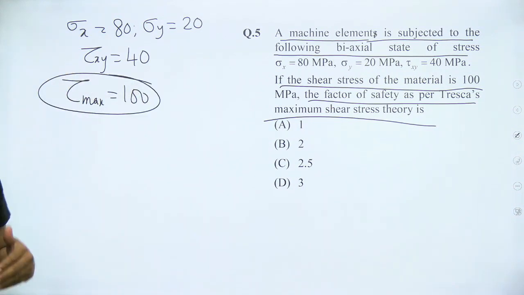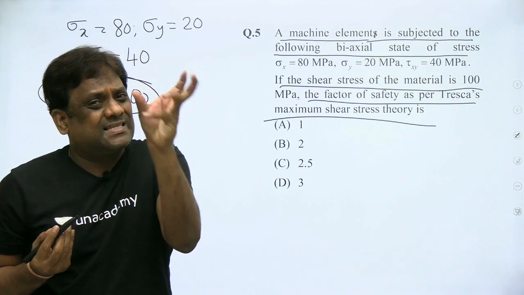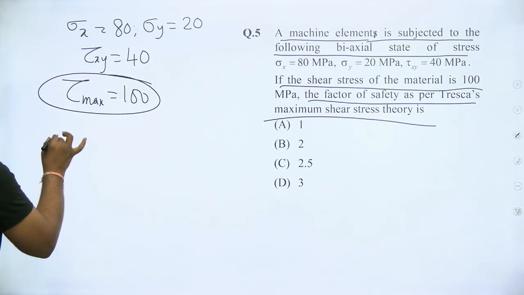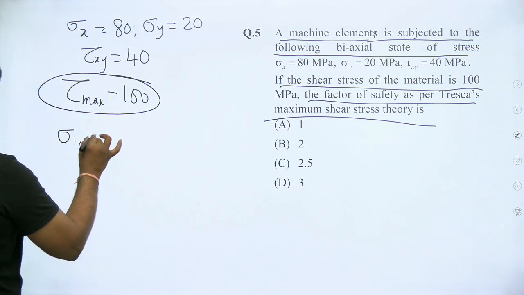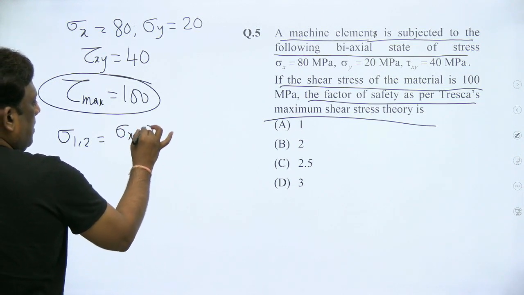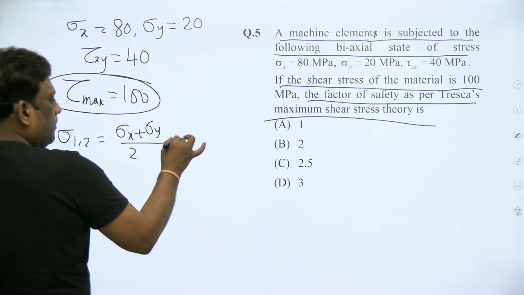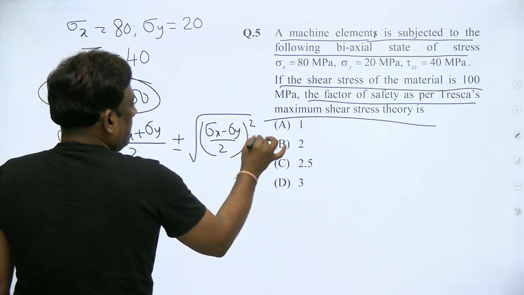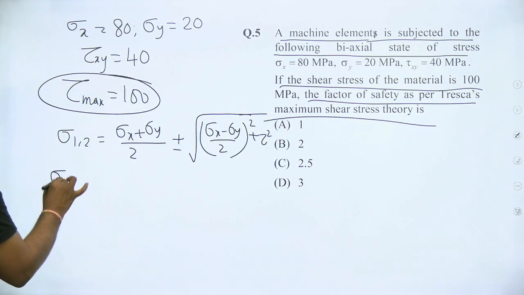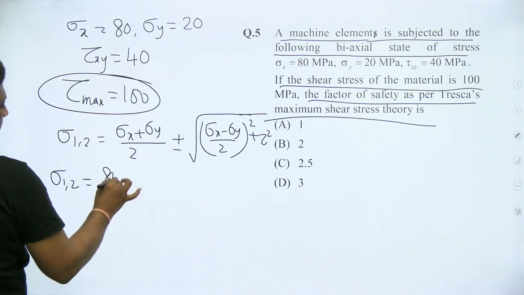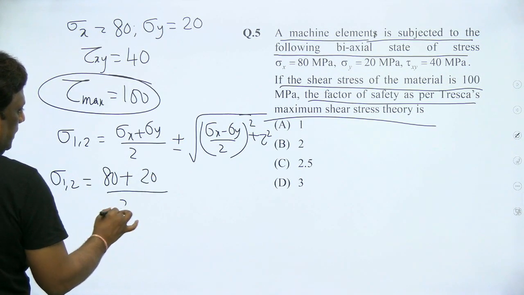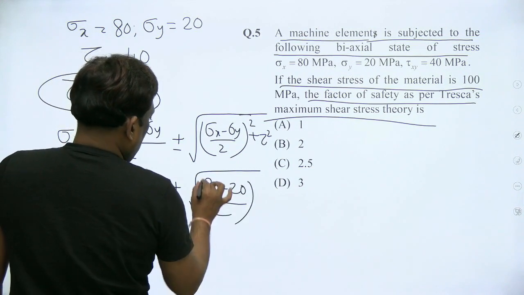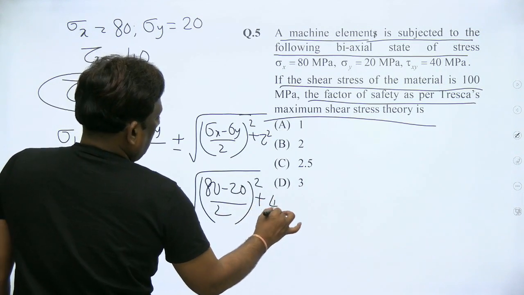Now he's asking the factor of safety. What is factor of safety? It is the maximum stress by working stress. So let us calculate the working stress. My dear students, let's calculate sigma 1, 2. What will be this? Sigma x plus sigma y by 2, if it is 1 and 2, plus or minus under root of sigma x minus sigma y by 2 whole square plus tau square. Sigma 1, 2 is equal to sigma x is 80, sigma y is 20, by 2, plus or minus under root of sigma x is 80, sigma y is 20, by 2 whole square plus tau square. What is tau square? 40 square.